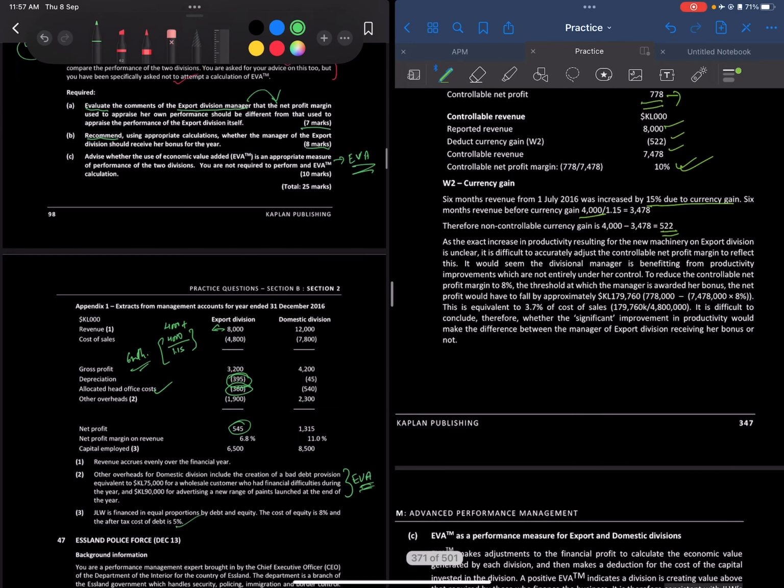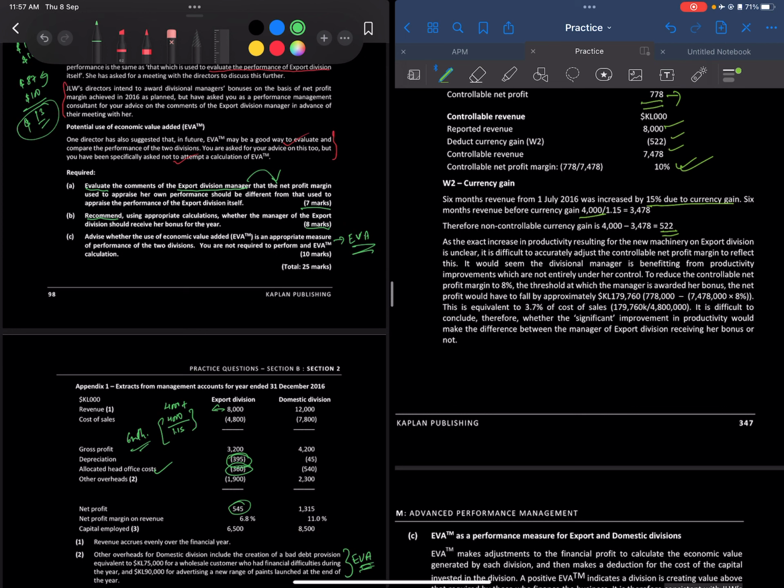Next thing, there is some issue with this as well. As the exact increases in productivity resulting from the export division is unclear, it's difficult to adjust the controllable net profit, right, to reflect this. So it seems that the divisional manager is benefiting from productivity improvements which are not entirely under her control.